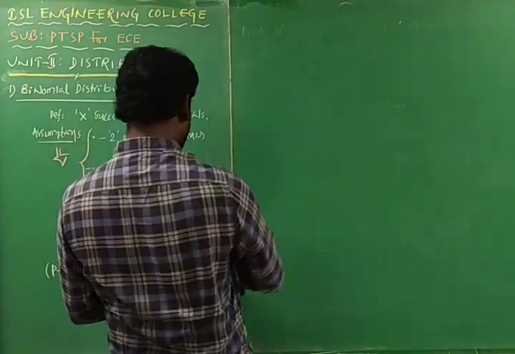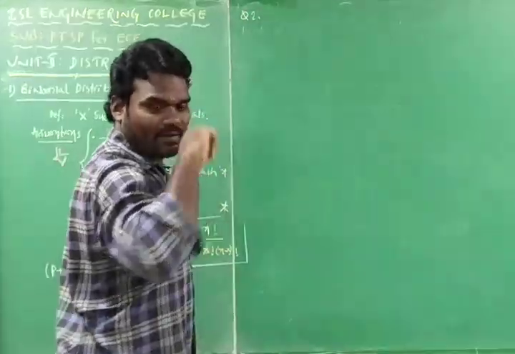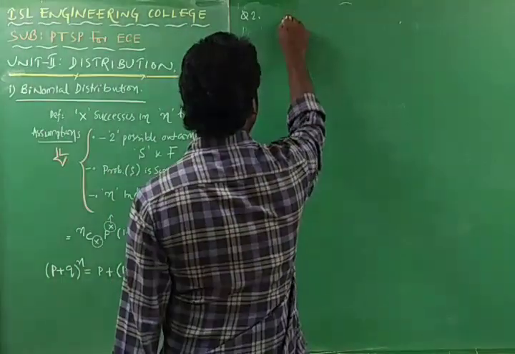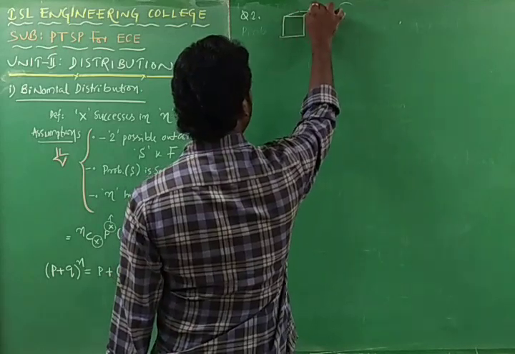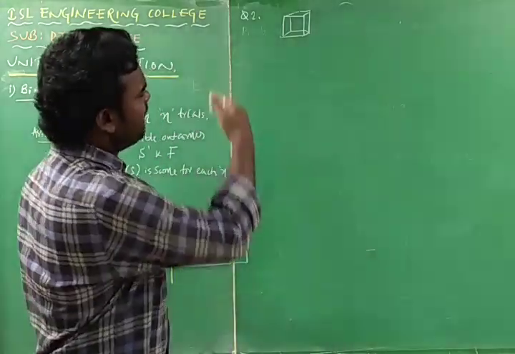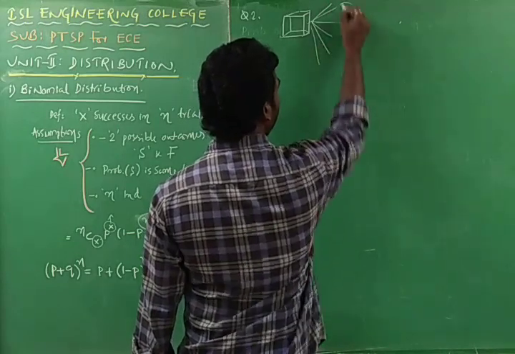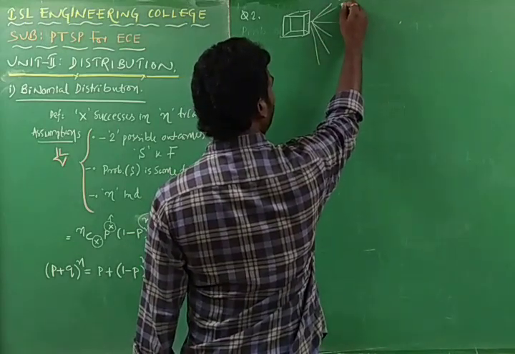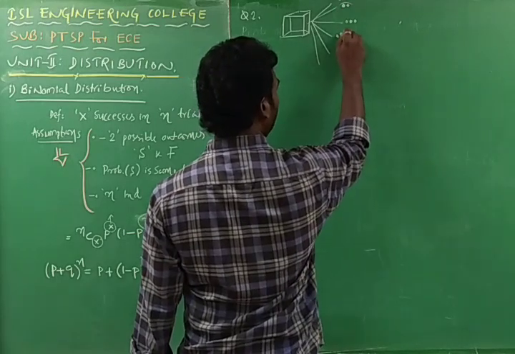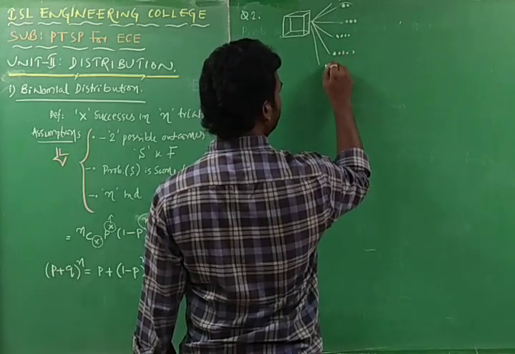Problem number 2, question number 2: a die is thrown 8 times. We have the die, it is thrown 8 times. That means what? How many faces does it have? It has 6 faces. Each face is assigned dots: 1, 2, the next third face will have 3 dots, this is 4 dots, this is 5 dots and this is 6 dots.